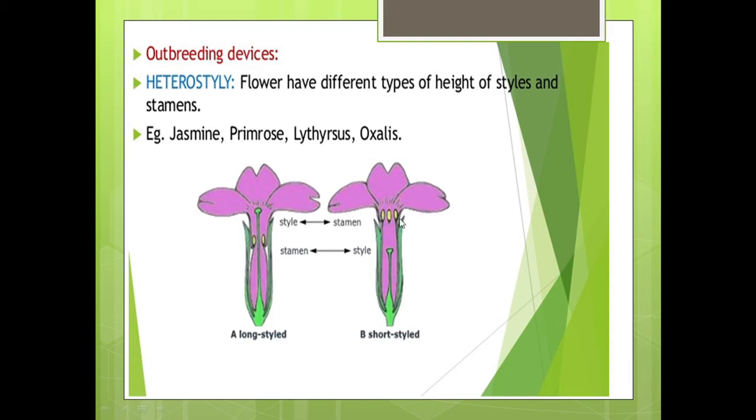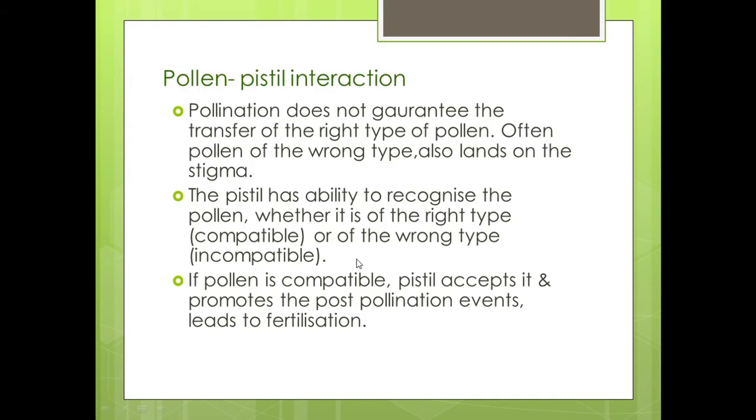As there is different height, here you can see the long style flower and this one is the short style flower. So in such cases autogamy becomes difficult. So it helps to avoid self pollination and encourages cross pollination.